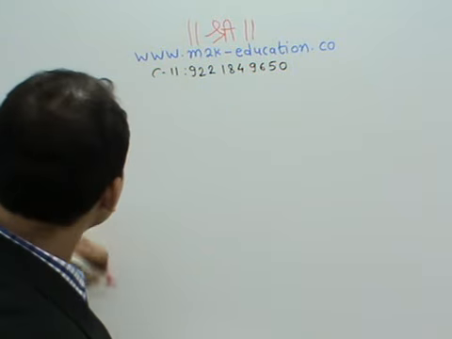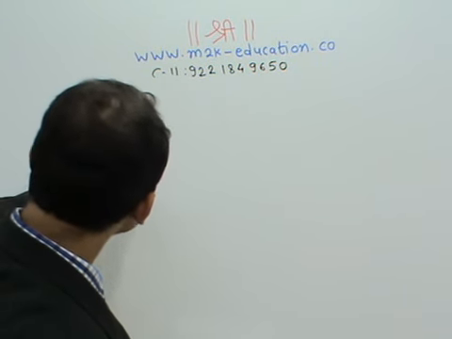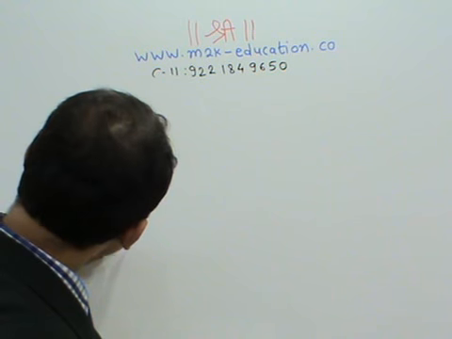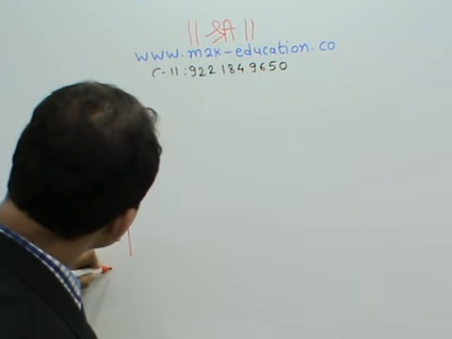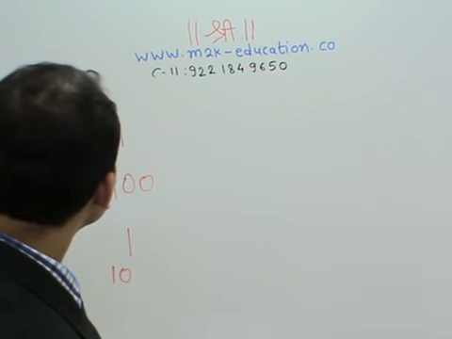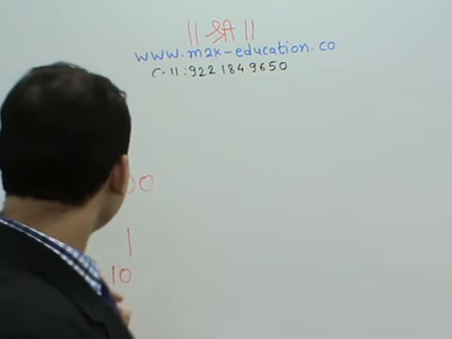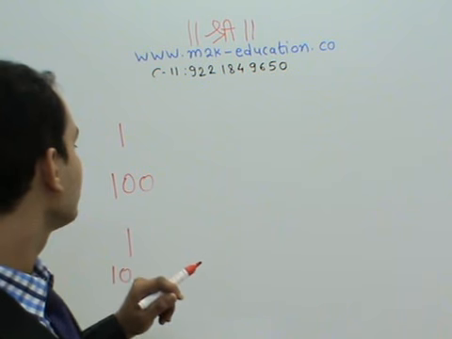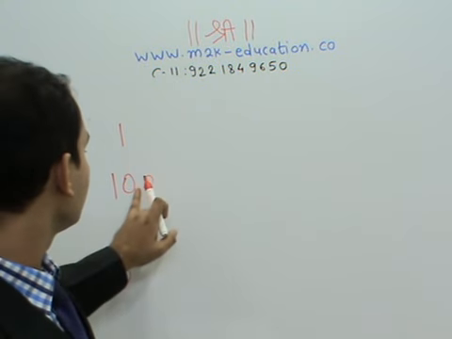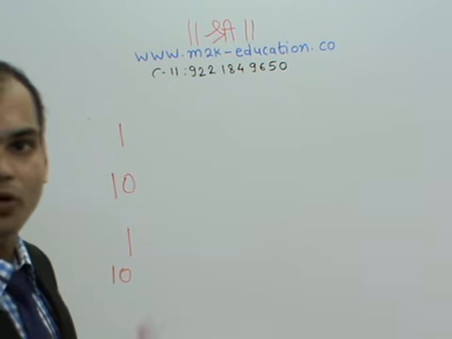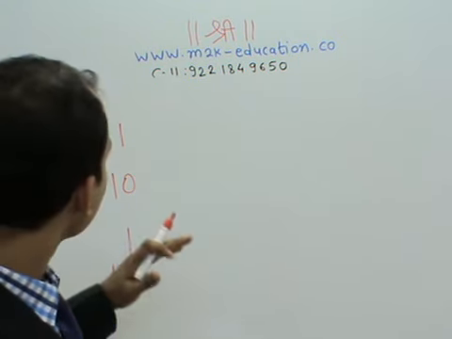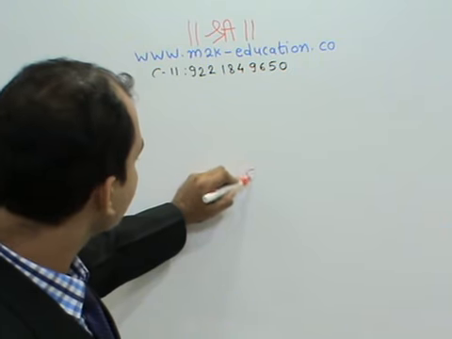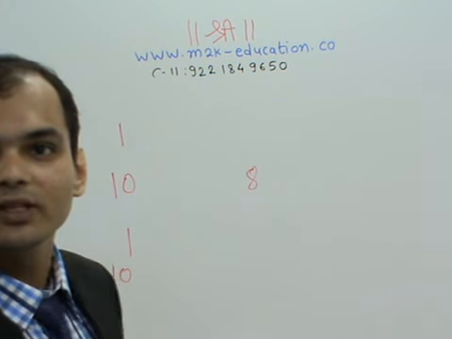There was 1 kilo of rice in India that cost around 100 rupees, and 1 kilo of rice in China that cost around 10 rupees. So while exporting, the Chinese rice will be much cheaper than the Indian rice. Actually, see, both of them cost 10 rupees of production. The cost is the same. But while exporting, what India will do is compensate this 10 rupees to make it 8 rupees, so that it can compete with the Chinese rice.